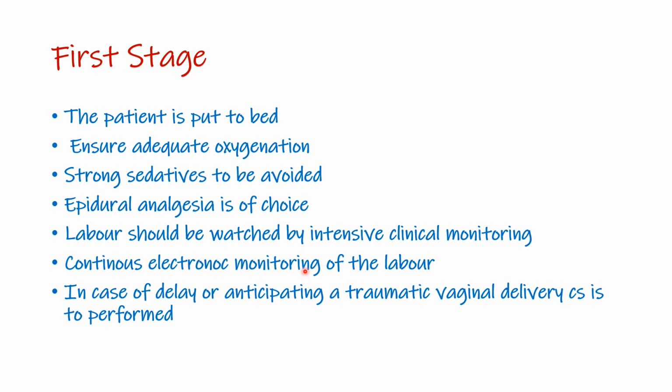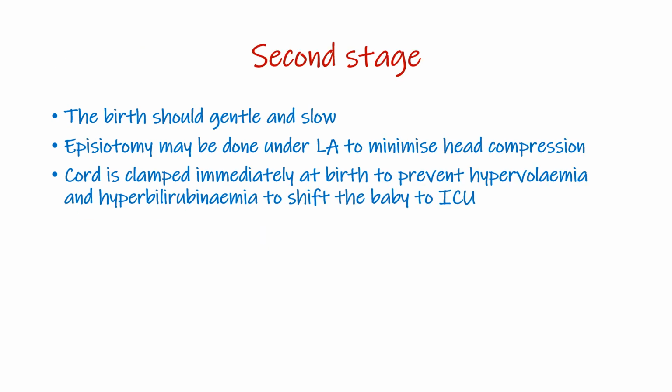Labor should be watched by intensive clinical monitoring and continuous electronic monitoring, and in case of delay or anticipated traumatic vaginal delivery, a CS should be performed. In the second stage of labor, where we have the delivery of the fetus, the birth should go gentle and slow.